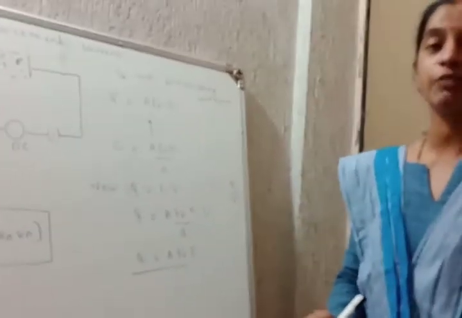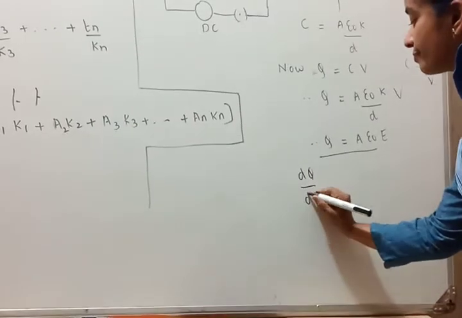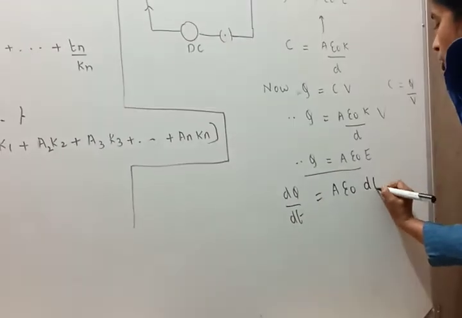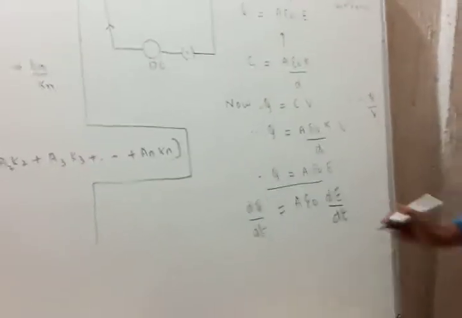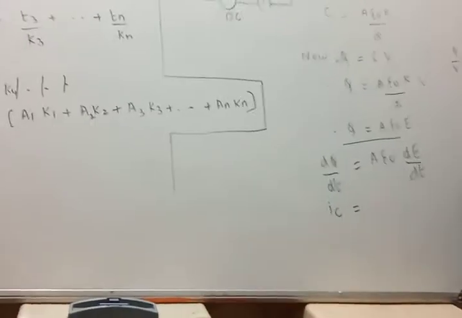Students, differentiate it with respect to time. What happens? dq by dt. Area is constant, epsilon naught is constant, so we get dE by dt. Rate of flow of charge is current, which is called the conducting current.